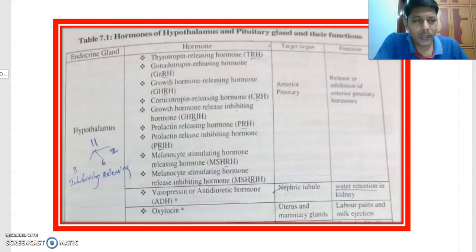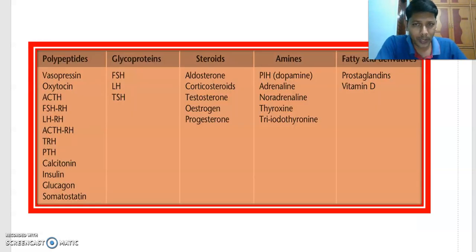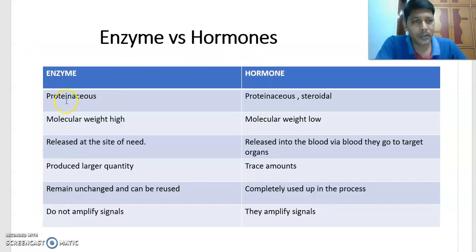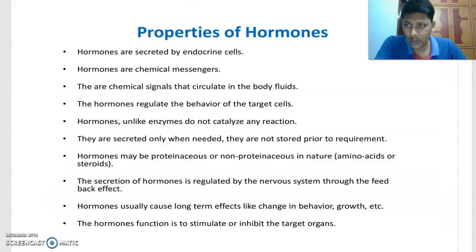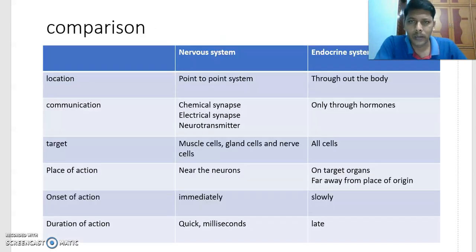In the previous two parts, in the first video we learned the introduction part. In the second video, we learned the chemical nature of hormones. Some hormones are amine hormones, some are steroid hormones, some are glycoprotein hormones, some are fatty acid derivative hormones, and some are polypeptide hormones. We learned the differences between enzymes and hormones, the properties of hormones, and then the difference between the nervous system and the endocrine system in the first part. That is what we learned in the previous parts.